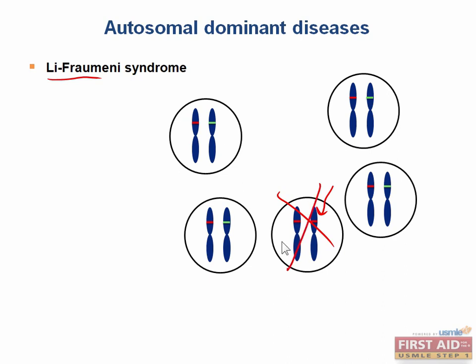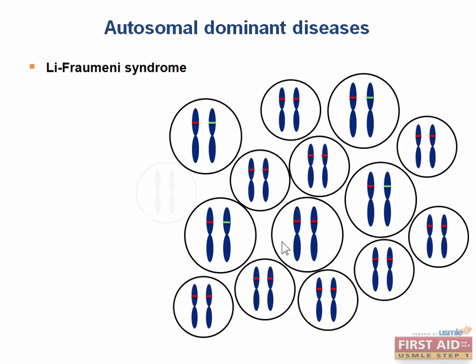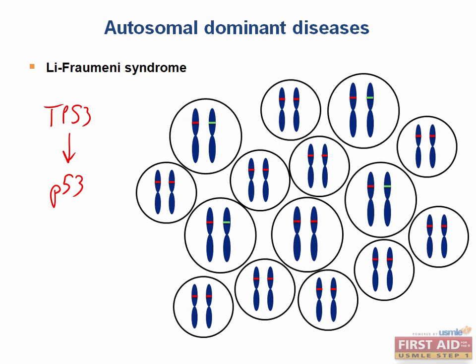But if this is the type of mutation that causes the cell to become neoplastic, then we have a problem, because then we end up with a lot of mutant neoplastic cells. This is what's going on in Li-Fraumeni syndrome. If someone has only one functional copy of the p53 protein, which is encoded by the gene TP53, then it's inevitable that at some point one of the trillions of cells in the body will get a mutation in the other copy, which can lead to cancer. In fact, these patients will often develop several cancers during their lifetime, making this a very serious disease. We think of these types of diseases as autosomal dominant, because even having a single mutant copy will result in the syndrome, since the other copy will inevitably become mutated at some point.